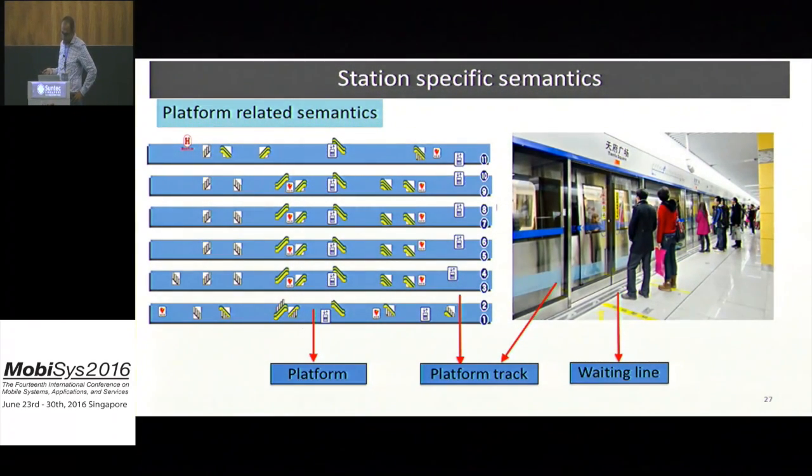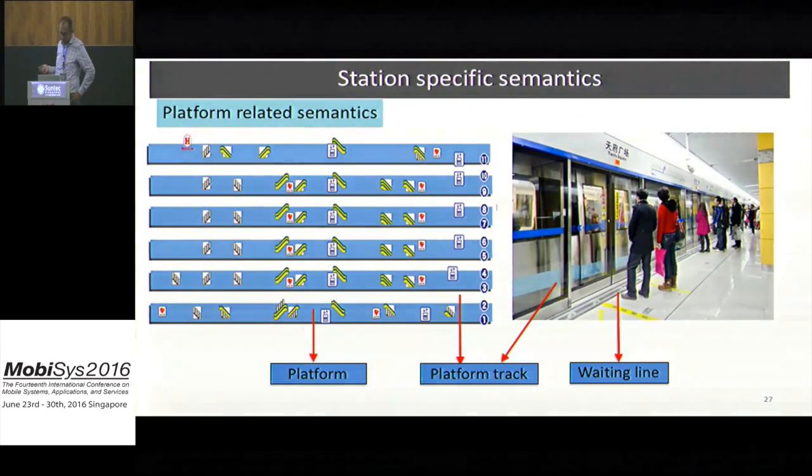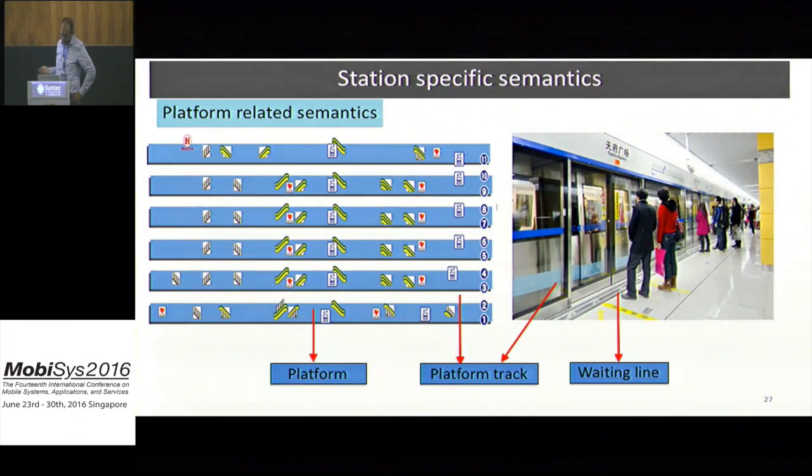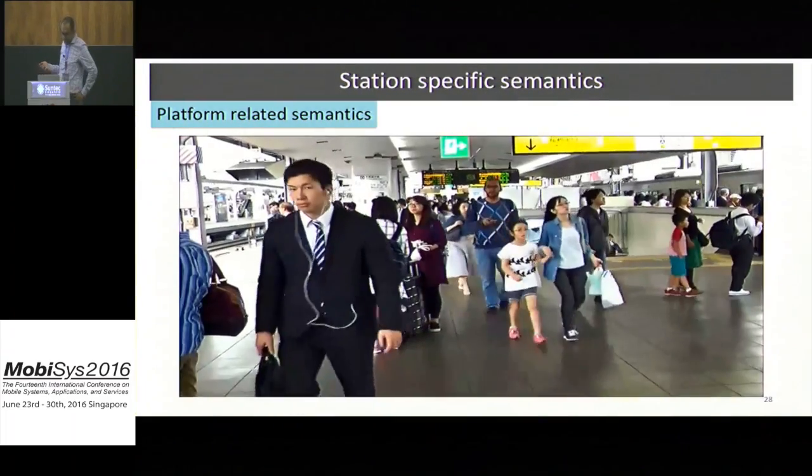Now, to identify other features like platform-related semantics, which includes the platform itself, its tracks and waiting line. The waiting line is the most important because it will give us insight about the location of train cars when the train arrives, which is good in order to navigate users to their cars if they have reserved seats.